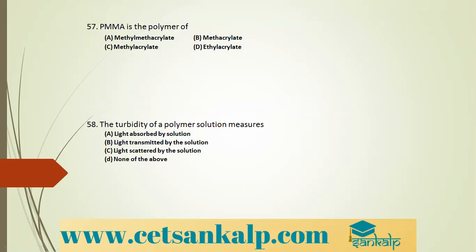Then, PMMA is a polymer of what? What does PMMA stand for? Polymethyl methacrylate. I'll show you how it is prepared. Methyl methacrylate structure is CH2 double bond C, CH3, then here we have COOCH3.